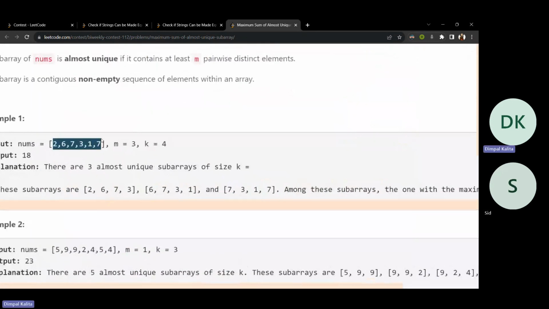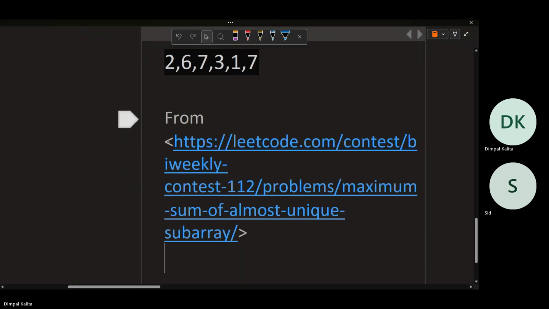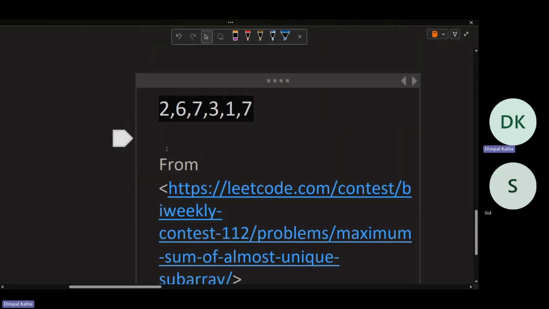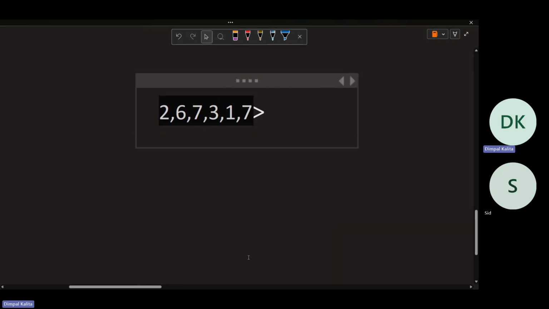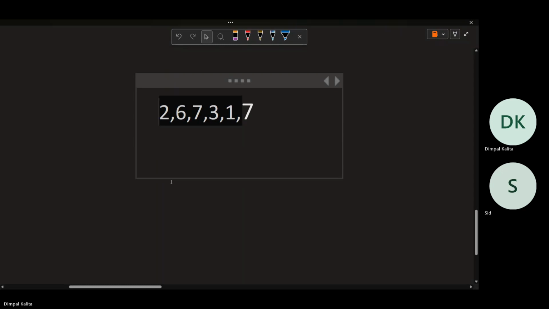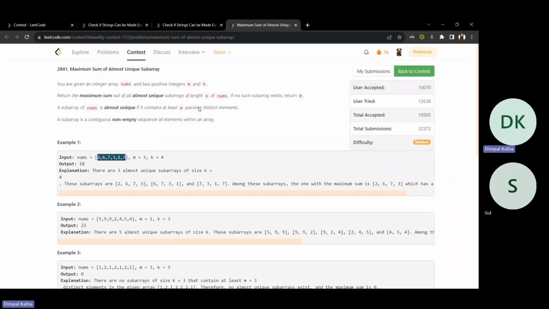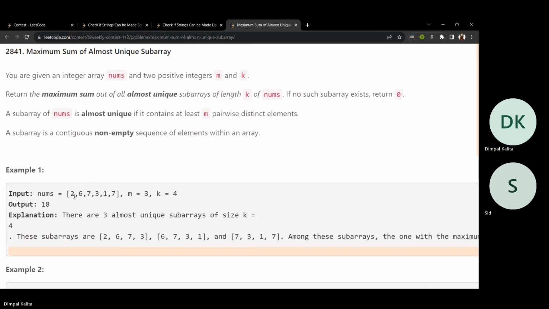For this question, we can notice that we have to do this in O(n). So we just have to find the sum and the unique elements in a k-size subarray, a k-size window.